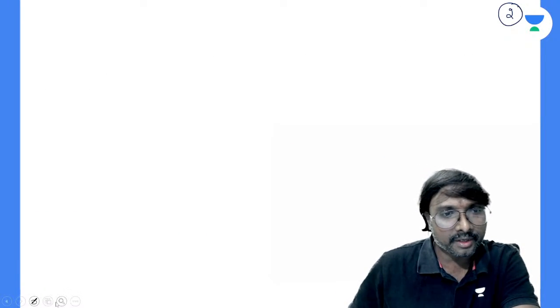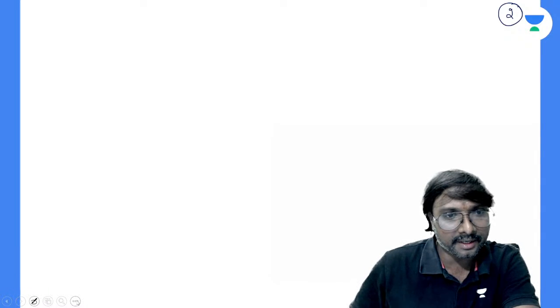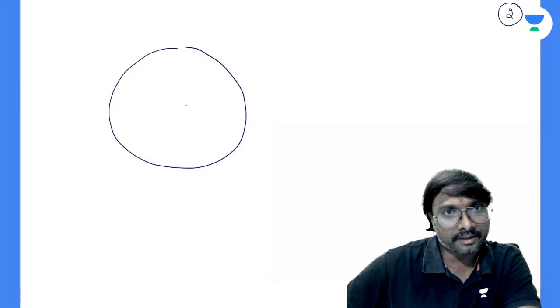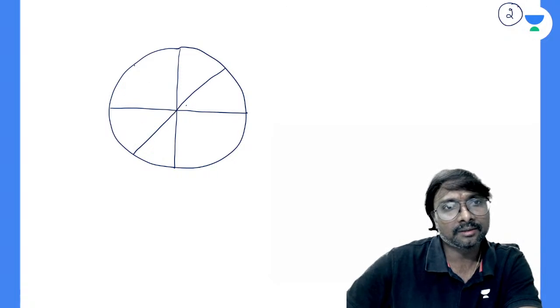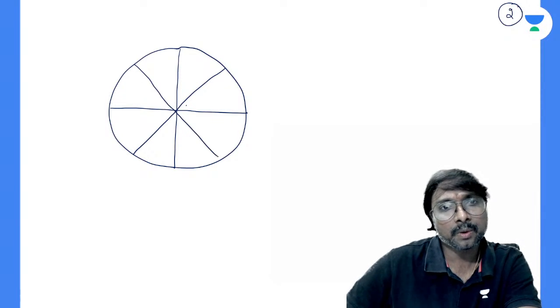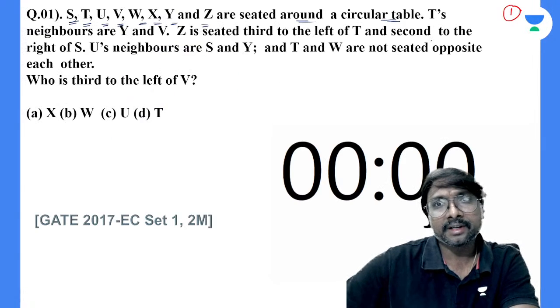If you just observe, whenever you are having a circle, let us assume this is your circle. 8 people are there now, so we are just dividing the circle into 8 parts. This is your circular table.